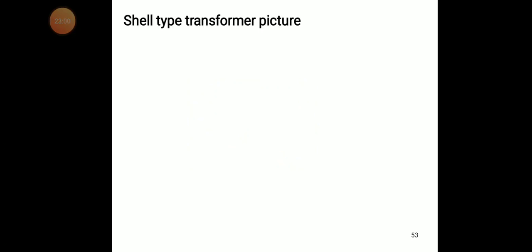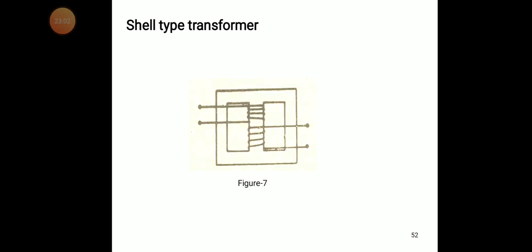Now we try to see the shell type transformer. It is like a shell. The two windings, primary winding and secondary winding, are on the middle limb, as you can see in the diagram.